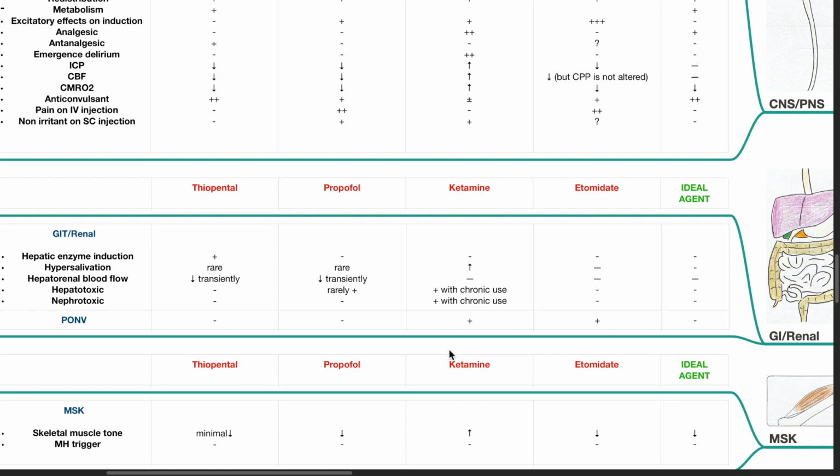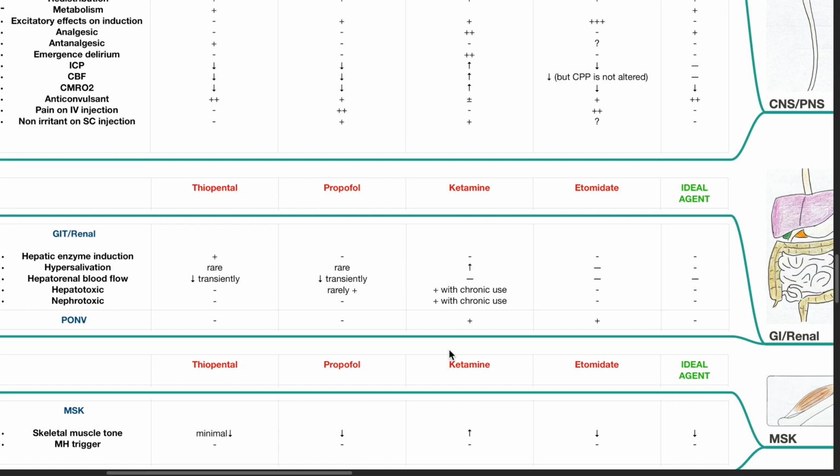Hepatotoxicity and nephrotoxicity do not occur with thiopental use. Propofol is rarely hepatotoxic and may cause acute liver injury and propofol infusion syndrome. Ketamine is hepato and nephrotoxic with chronic use. Etomidate is not hepato or nephrotoxic. The ideal agent should not be hepato or nephrotoxic. Post-op nausea and vomiting occurs with ketamine and etomidate use but not with thiopental and propofol use. The ideal agent should not cause post-op nausea and vomiting.